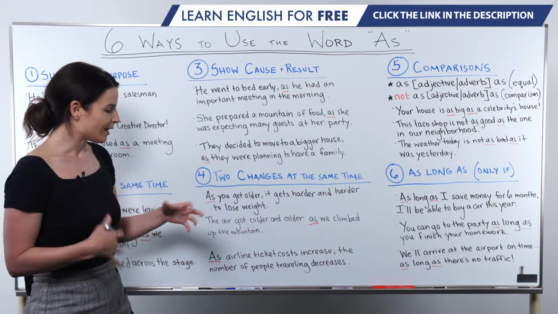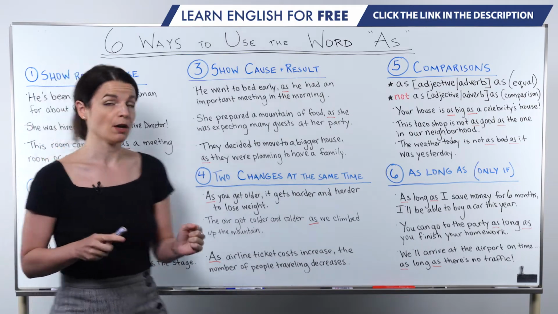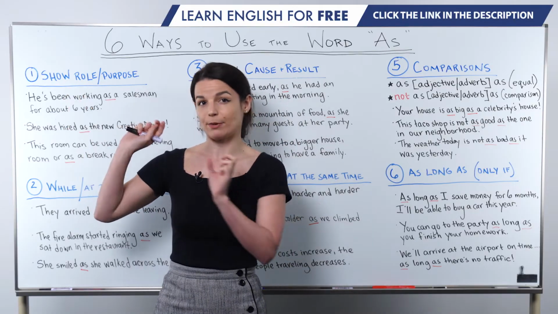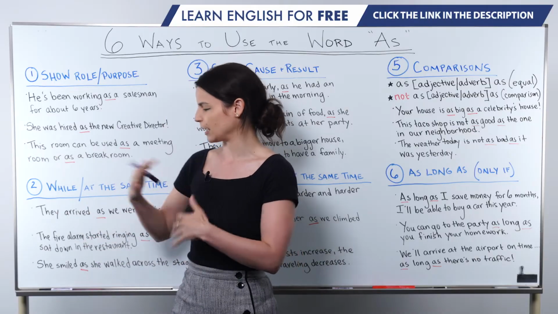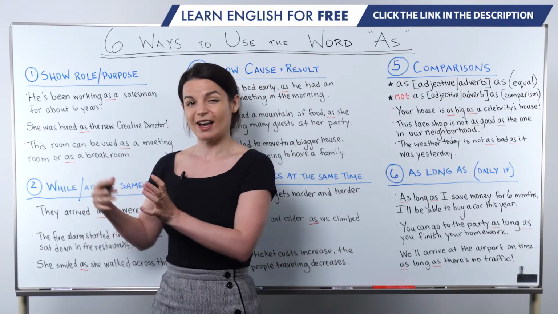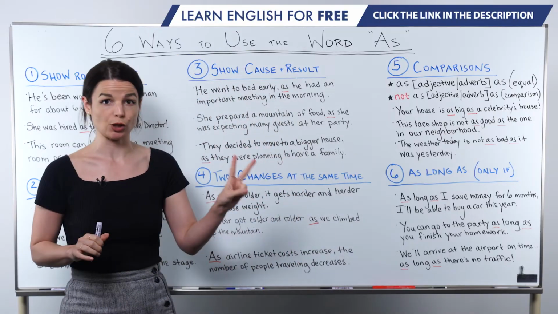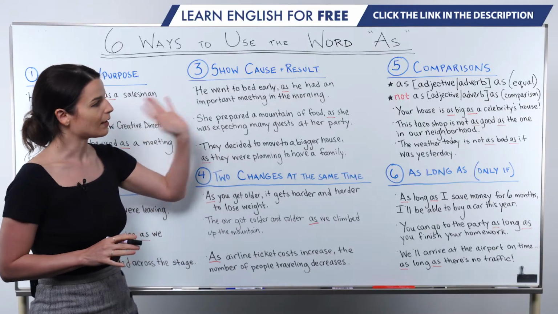So keep in mind that this one is used to express changes happening at the same time. The one we talked about in number 2 expresses two actions that happened sometimes in the past, or they were happening at the same time, but not just changes. So that's the key difference between 2 and 4. Okay, great. So let's continue to the last 2 points.